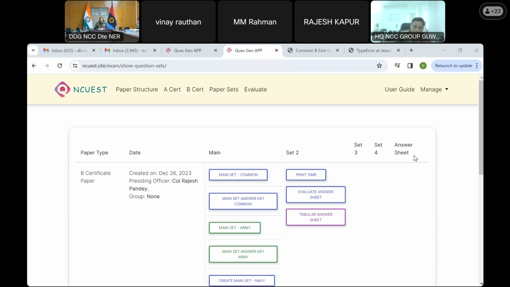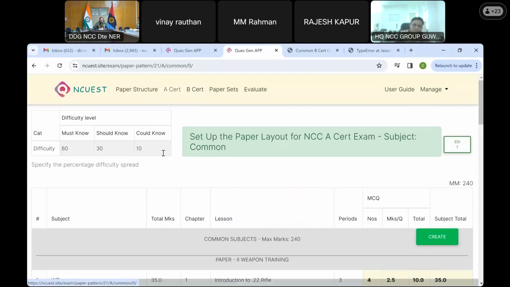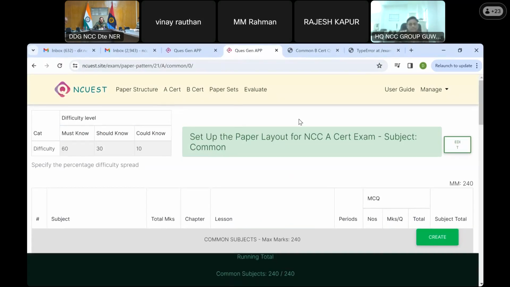So you are from Guwahati group. Your A certificate paper will say this paper is of Guwahati group. That much should be working. So I'll just show it to you. Like this is A certificate paper. I just clicked here. So A certificate paper. I say create.